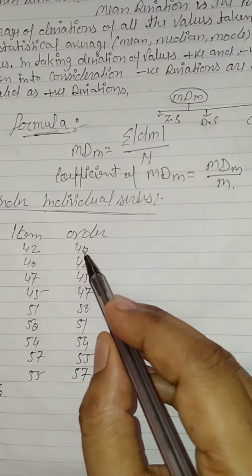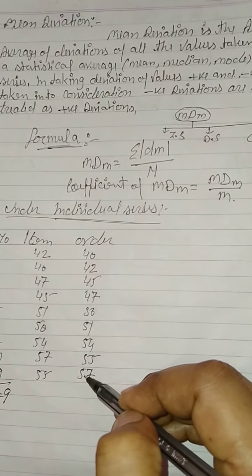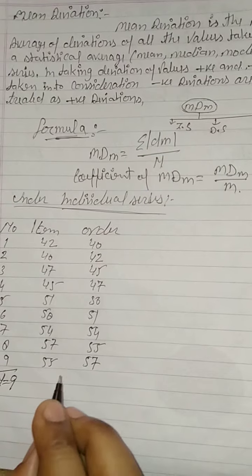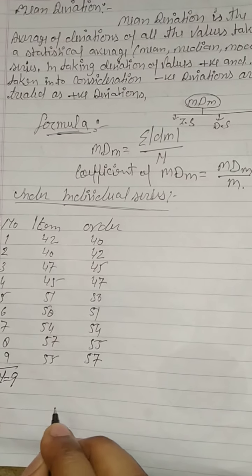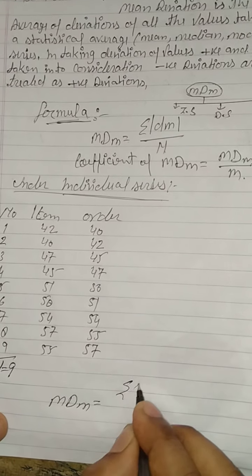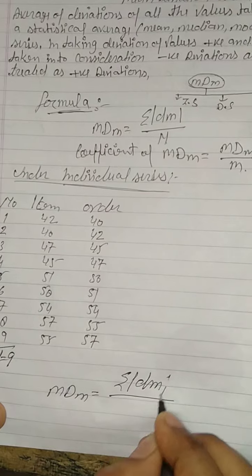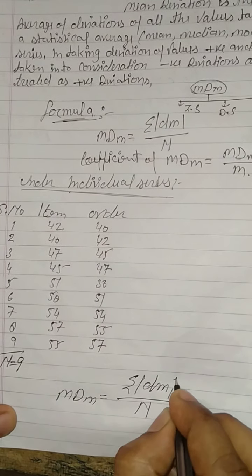Clear? See, all the items are arranged in ascending order. After that you will apply the formula. We will find mean deviation about median, which is equal to summation of |D_M| divided by n.